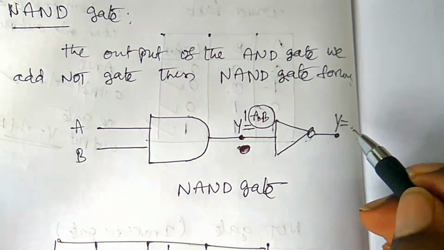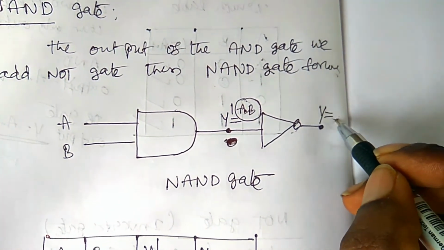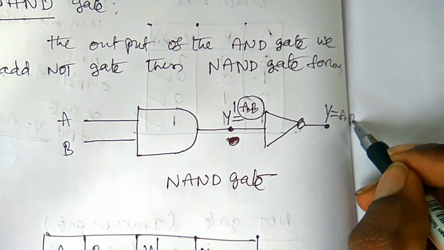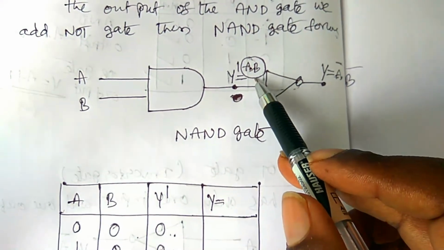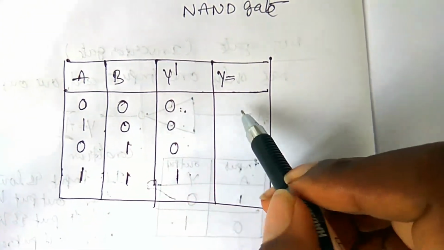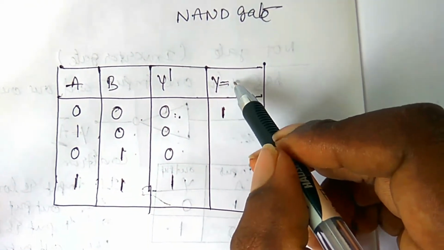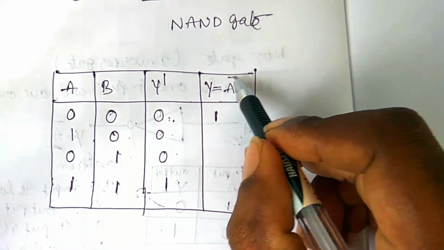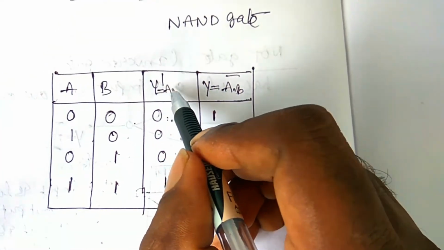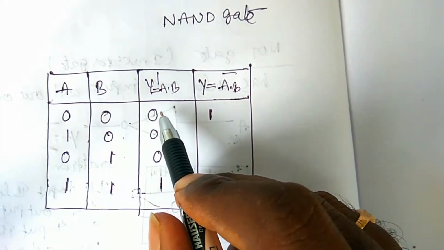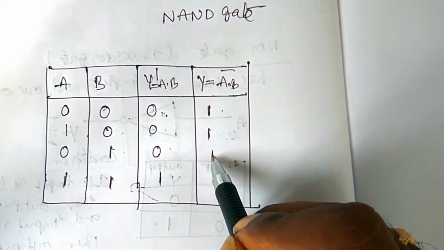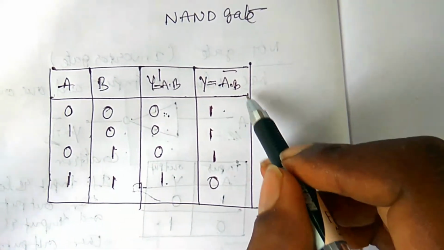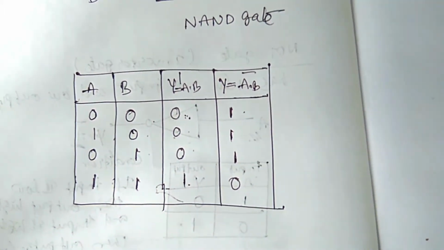Hence we can write the output as y is equal to A dot B bar, A dot B whole bar. What is A dot B here? Here A dot B is equal to 0, then A dot B whole bar is equal to A dot B whole bar. Here y is equal to A into B. If low, it can be high. If high, it can be low. So this is the NAND gate.